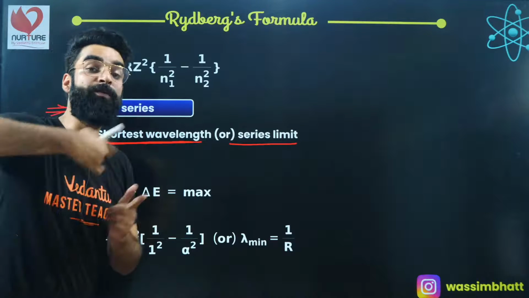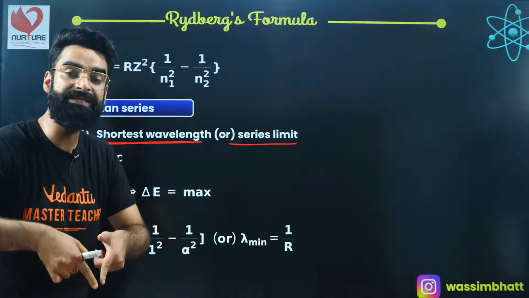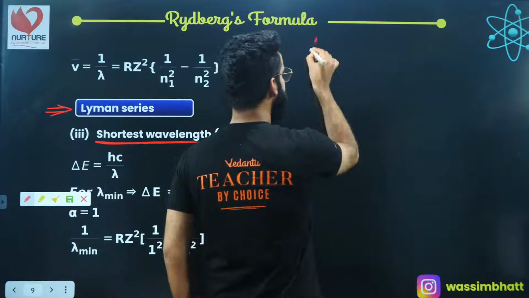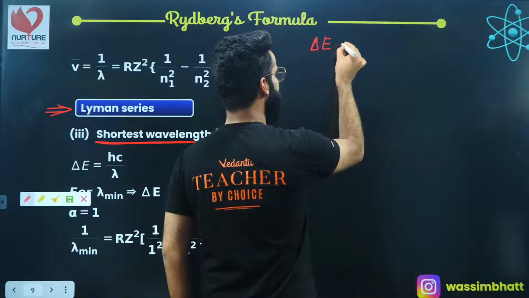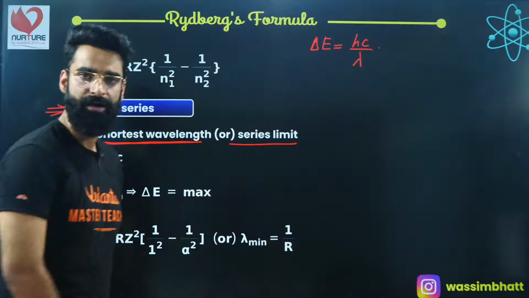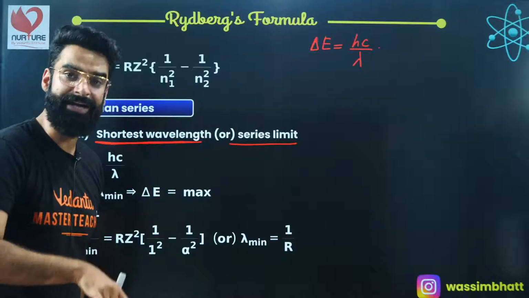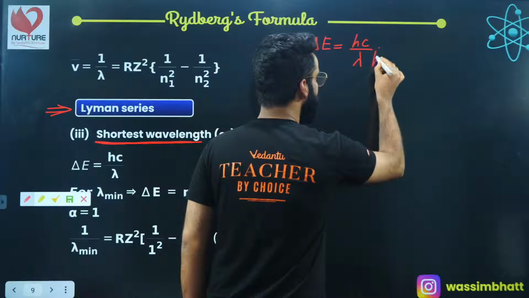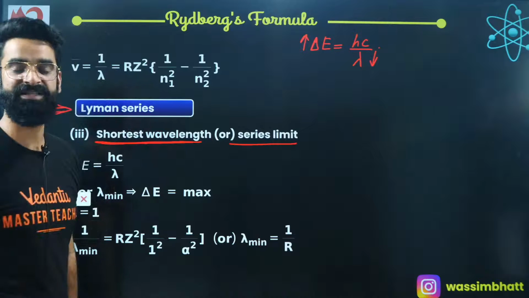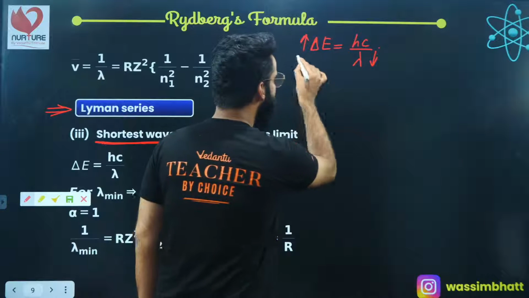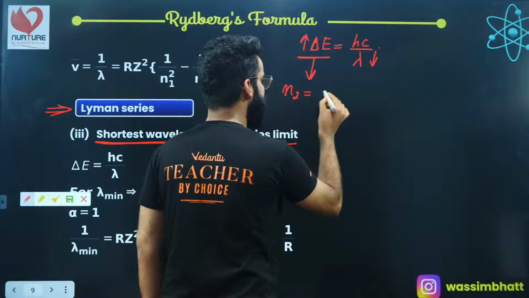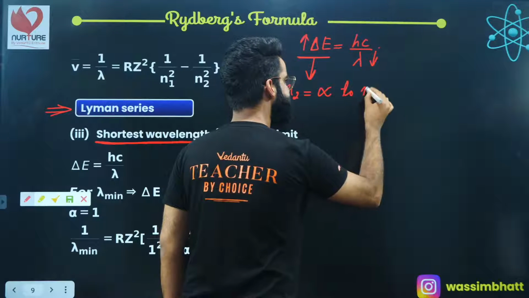When will the wavelength emitted be the shortest in case of Lyman series? See, the formula which I gave you right now, that is energy gap delta E is equal to hc divided by lambda, correct? For the wavelength emitted by the electron to be minimum, delta E has to be maximum, energy gap has to be maximum. When is the energy gap maximum in case of Lyman series? When the electron makes a transition from infinity to shell number 1.